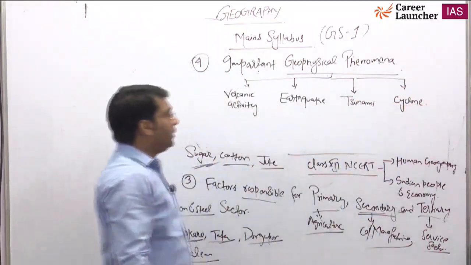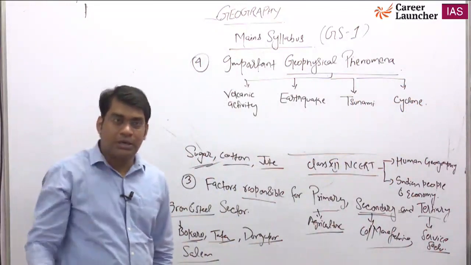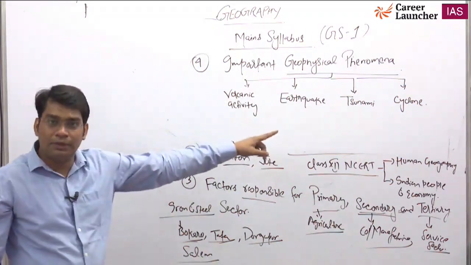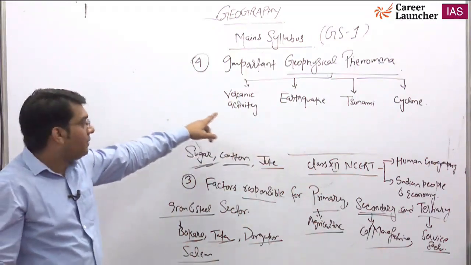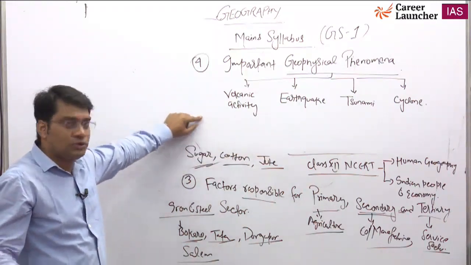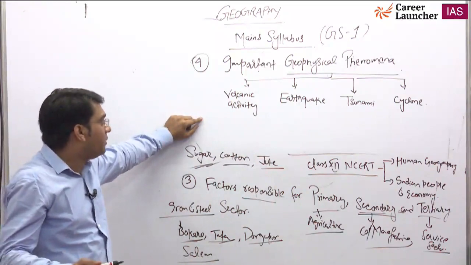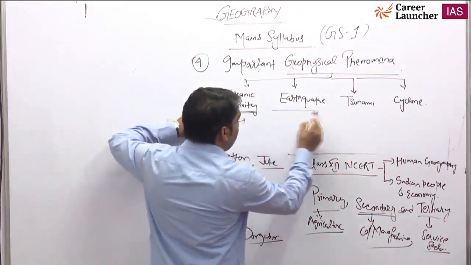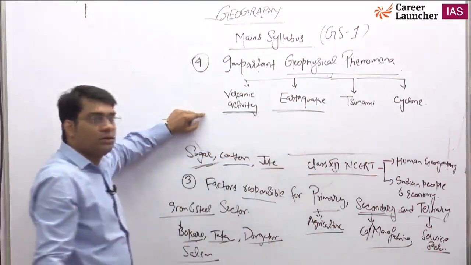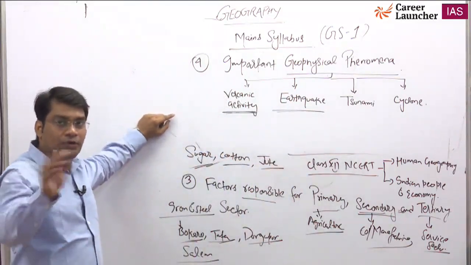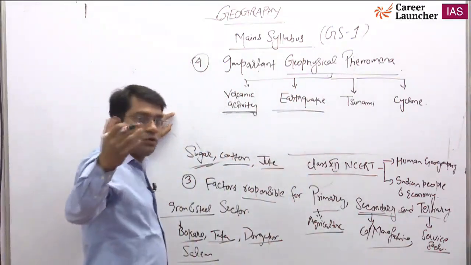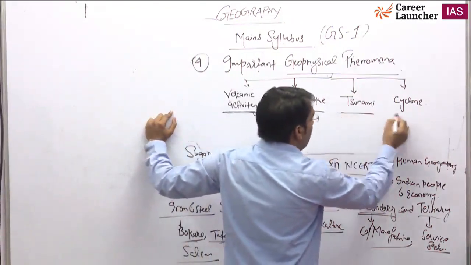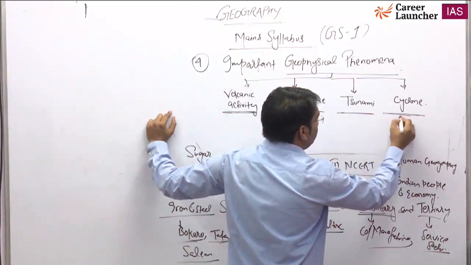In the mains examination, GS paper 1, these are very important from the mains point of view, and also from the prelims point of view, because some questions will come in objective manner about volcanic activity, the process of volcanic activity, and the reason behind the occurrence of earthquakes at a particular location of our country or the world. Tsunami and cyclone are also most important.